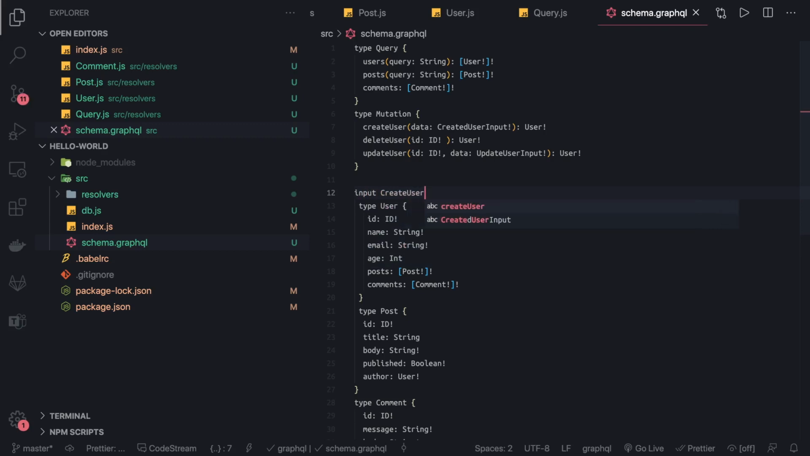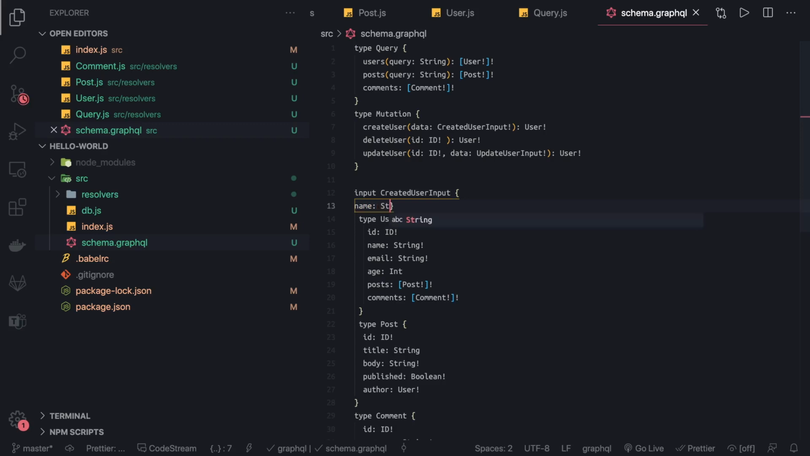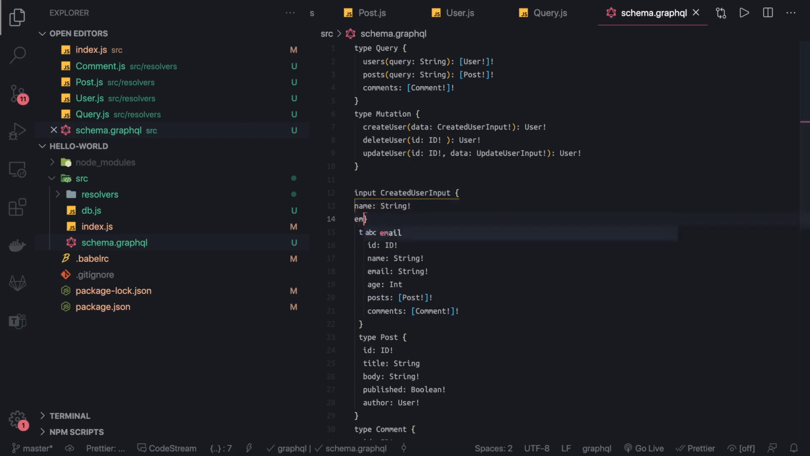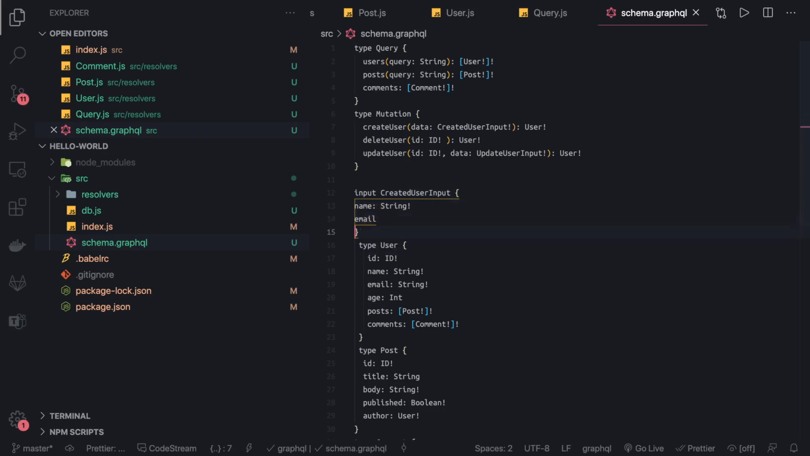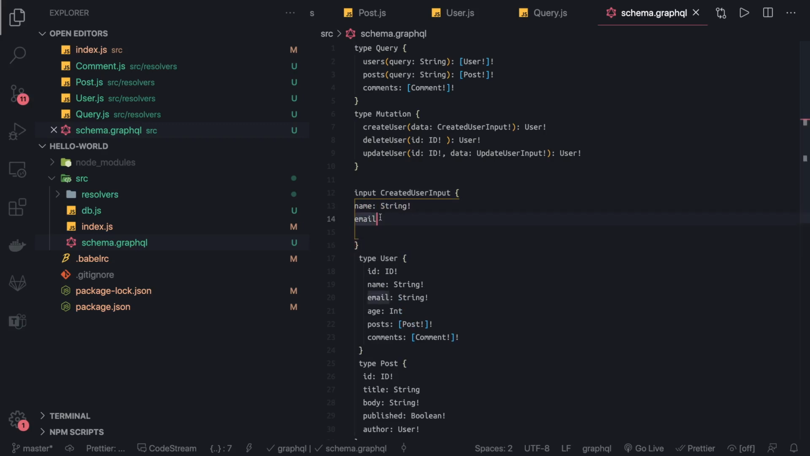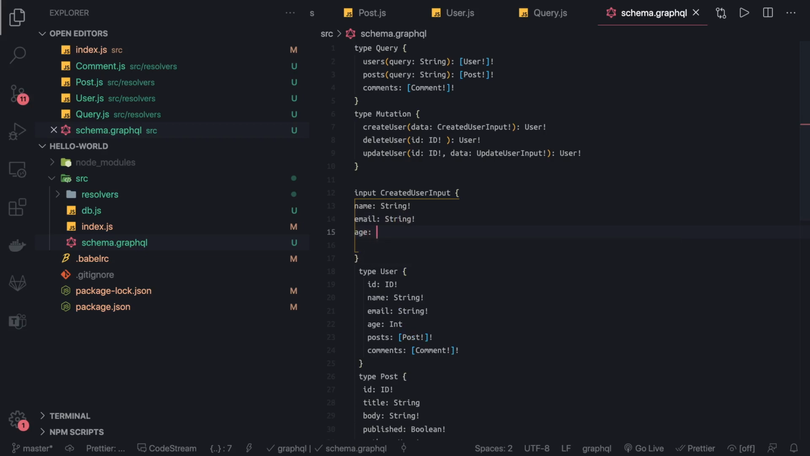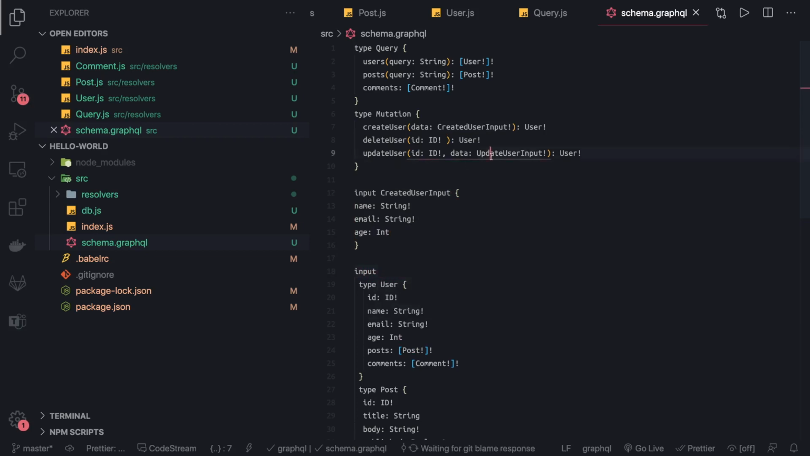create user input, and it is going to have a name of type string, which is required, email of type string, that is also required, and then we have age of type int, which is optional. So new type we have defined create user input. Similarly update user input. I hope this is clear what we are doing here.